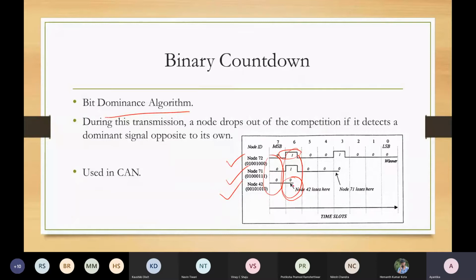Whichever node is sending the 0 bit first is basically losing the arbitration process and losing the control over the bus. So this is basically based on bit dominance. Whatever bit you are sending in your particular ID value, based on that it will be decided whether that node gets dominance over the bus or not. So that is basically binary countdown. We will talk about this in CAN again.